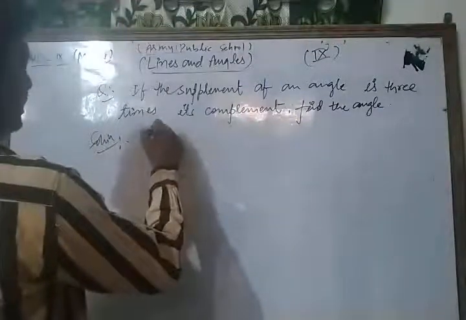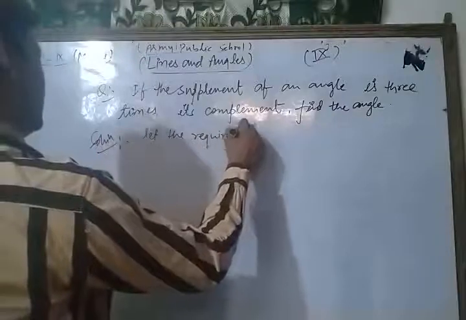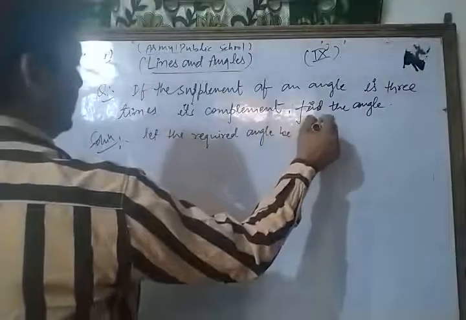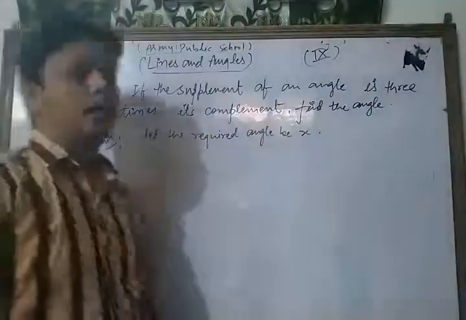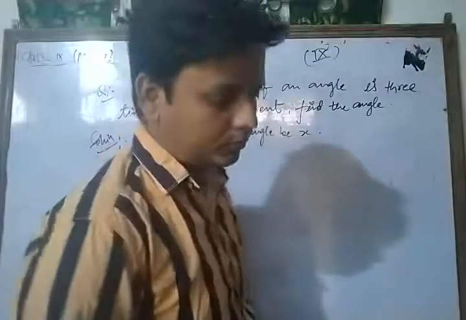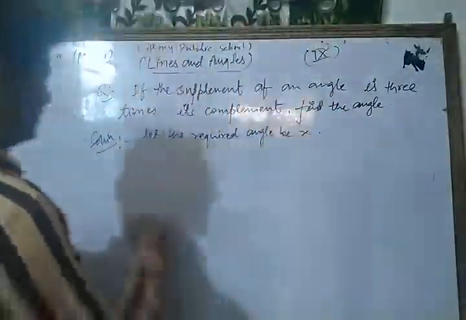Student, first of all, let the required angle be x. Then first of all, we write its supplement as well as its complement.